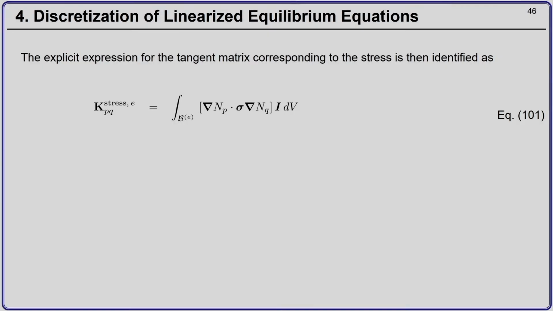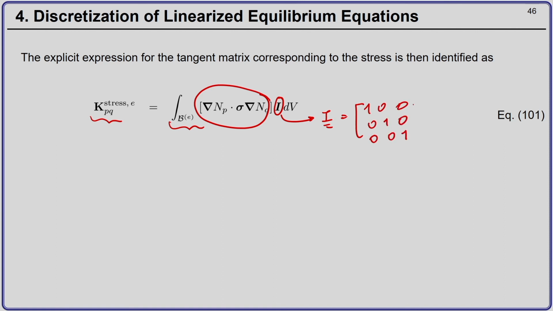And the explicit expression for this tangent matrix corresponding to the stress is identified as the integral over the current volume of the scalar quantity times the second order identity tensor I. So, this is a second order identity tensor that we have to have. You can obtain the tangent matrix corresponding to the stress using equation 101.